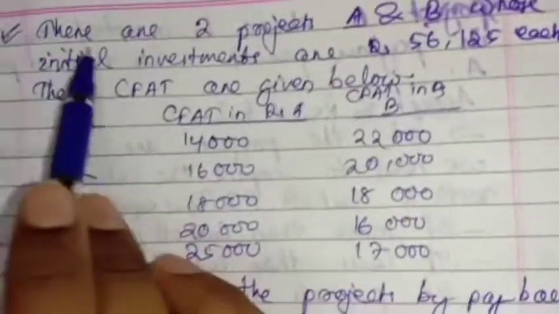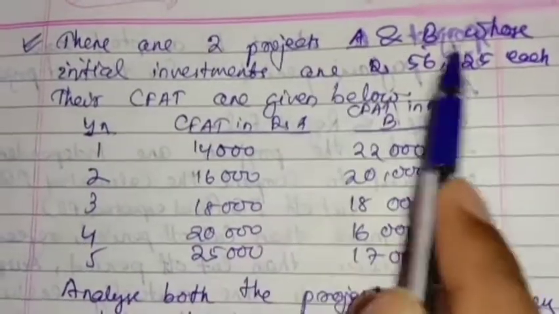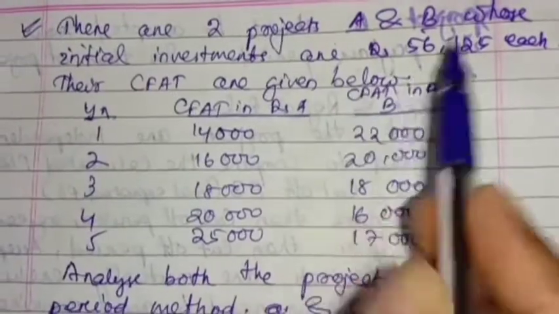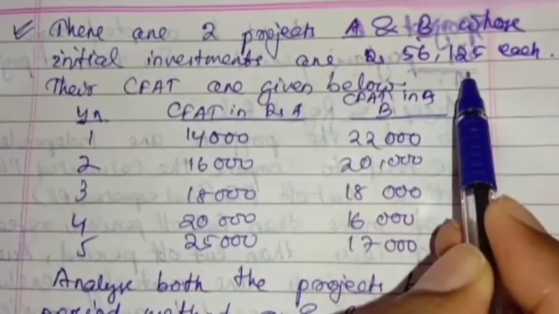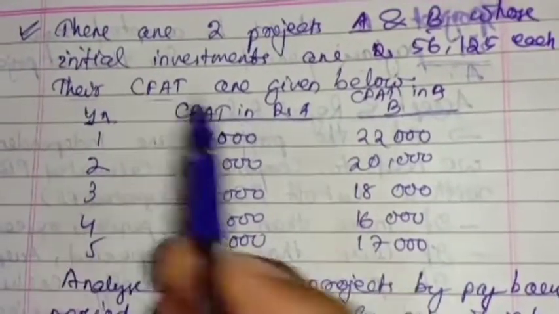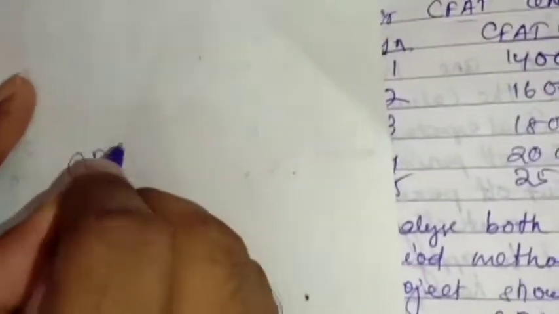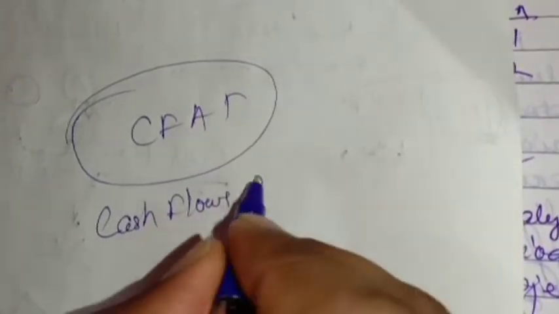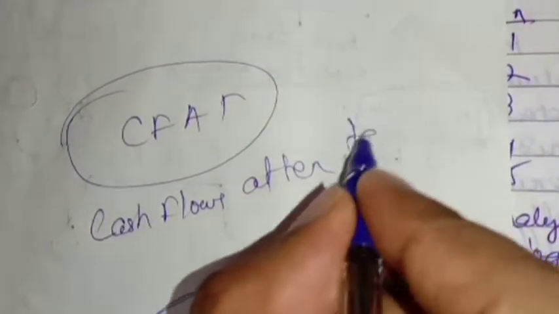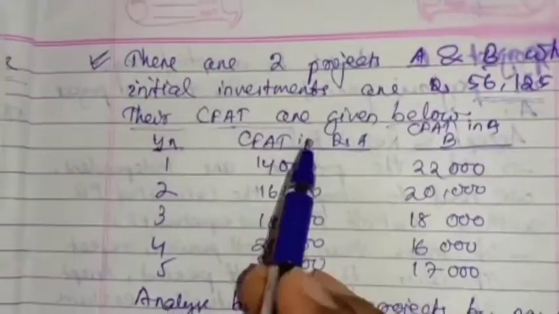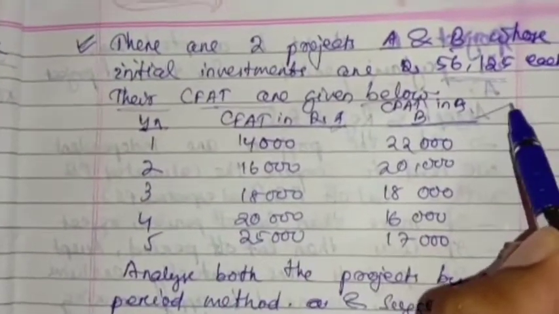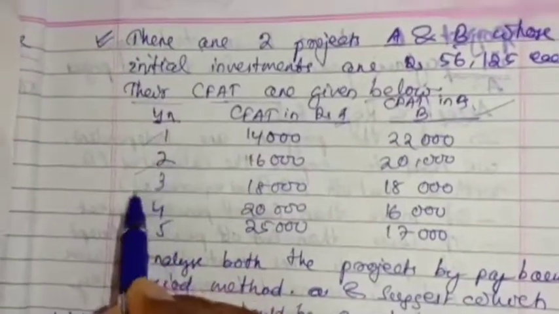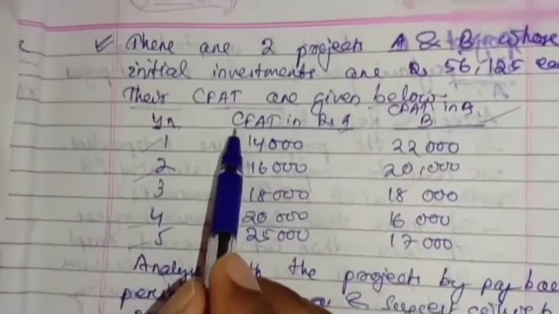There are 2 projects, A and B, where the initial investment is 56,125 each. Their CFAT are given below. CFAT stands for cash flows after tax. See, this is project A and this is project B. This is the first year, second year, third year, fourth year and fifth year.